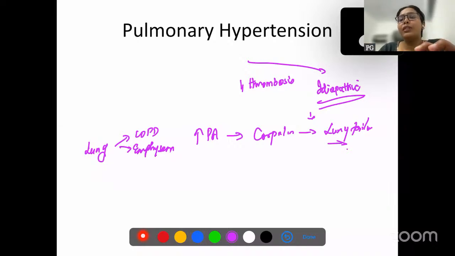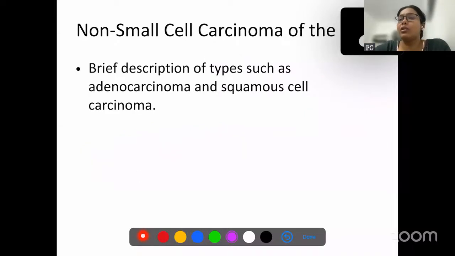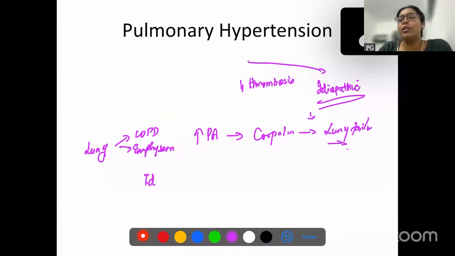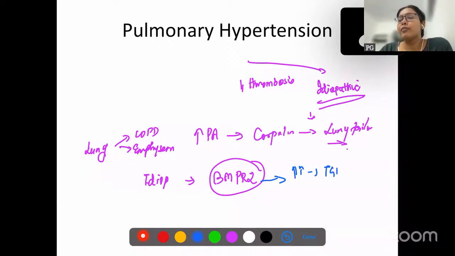Why does idiopathic pulmonary hypertension occur? What is the cause of idiopathic pulmonary hypertension? So, there is a genetic mutation BMPR2 which is implicated in the cause of idiopathic pulmonary hypertension. What BMPR2 does is, it produces excessive TGF beta. Okay, TGF beta is that one cytokine which is implicated in the formation of fibrosis. So now what will happen is the TGF beta increases formation of fibrosis of small pulmonary arteries.